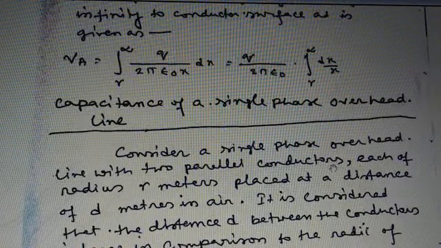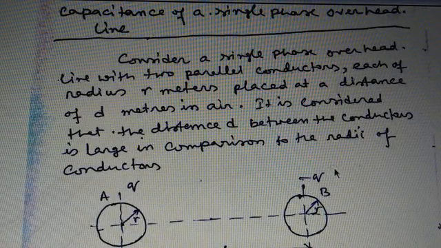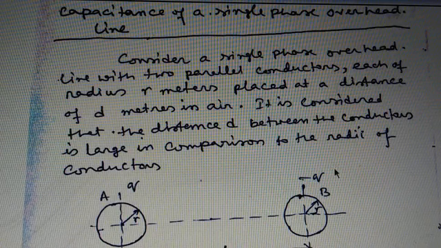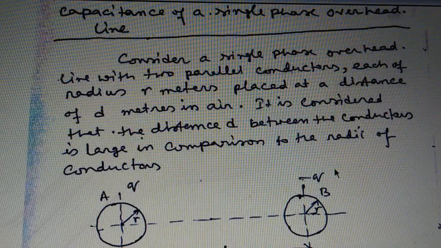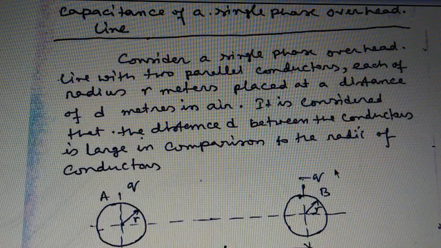Capacitance of single phase overhead lines. Consider a single phase overhead line with two parallel conductors, each of radius r meter and placed at a distance of d meter in air. It is considered that the distance d between the conductors is large compared to the radii of the conductors. Therefore, the density of charge on either conductor will be practically unaffected by the charge on the other conductor and will therefore be uniform throughout the length.